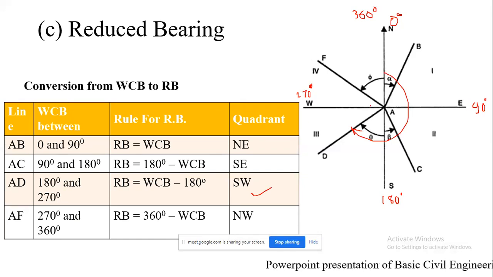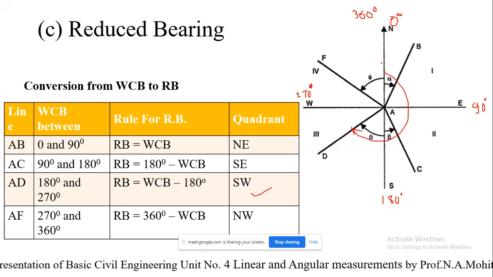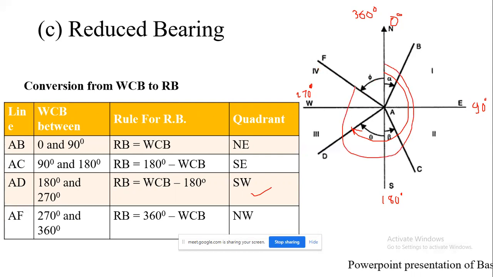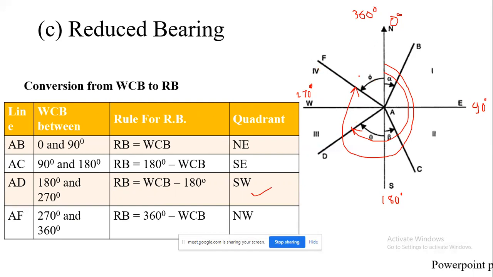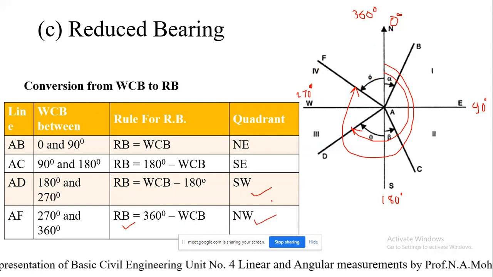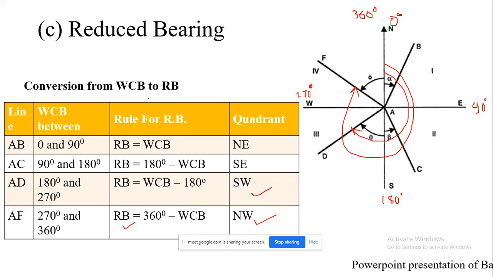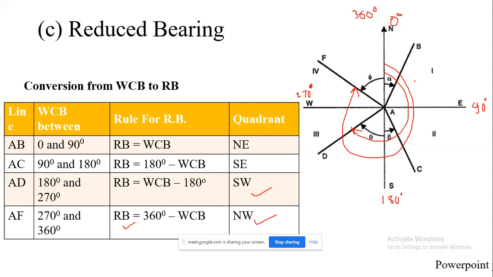And correspondingly, whenever the line is lying here, AF in the fourth quadrant, the angle will be from here. We know that the total comprises 0 to 360 degree. So the angle is lying between 270 degree and 360 degree, and in order to calculate with respect to north, 360 degree minus the whole circle bearing will give me the reduced bearing, and the quadrant will be northwest. So this is the procedure to convert from WCB to RB. Just take care which value is to be used and in which quadrant it is to be located. You are supposed to take that carefully while solving the problems.